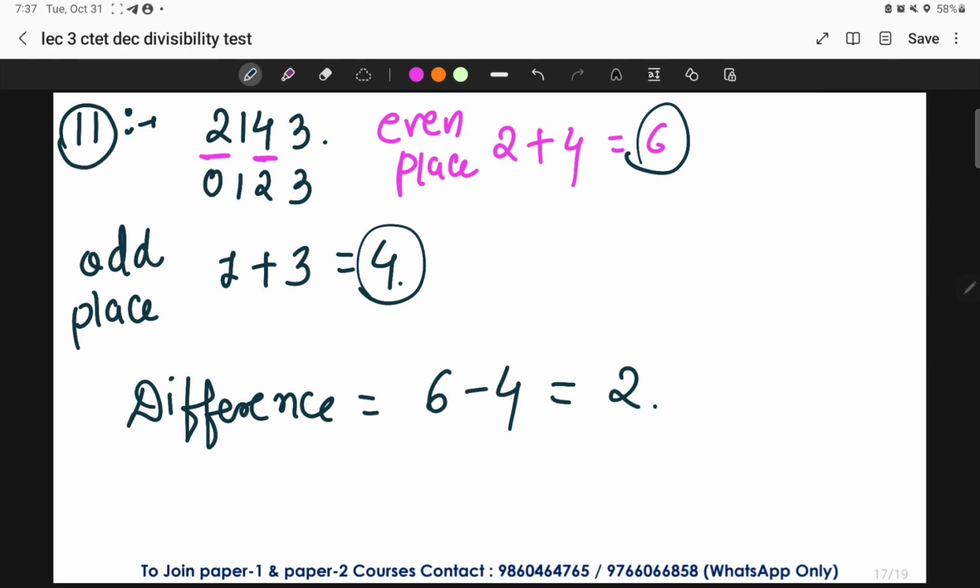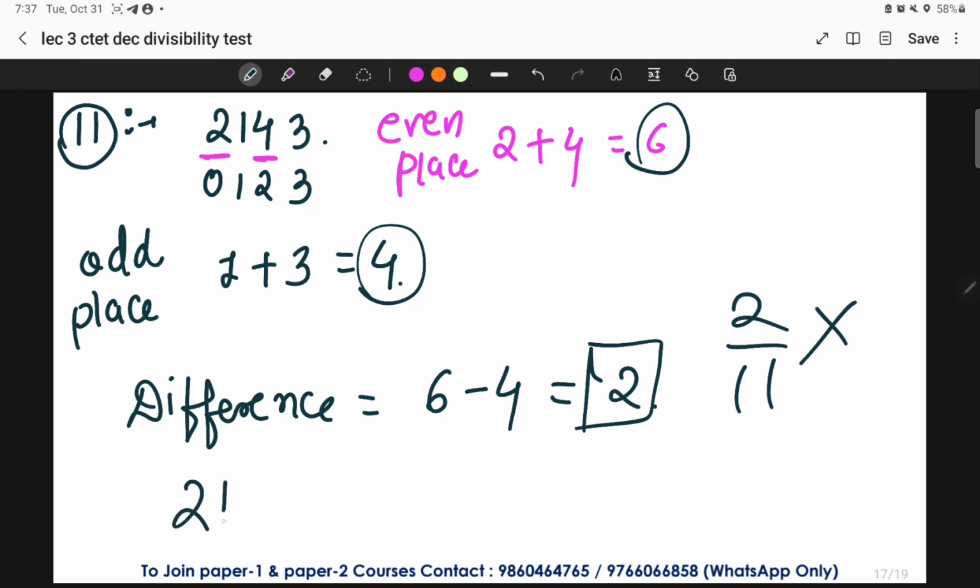So here, after taking the difference, we can clearly see the difference is 2, and 2 is not divisible by 11. Try to understand, 2 is not divisible by 11. Hence we can conclude here that the given number, that is 2143, is not divisible by 11.